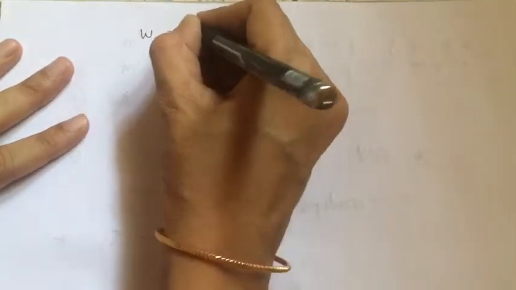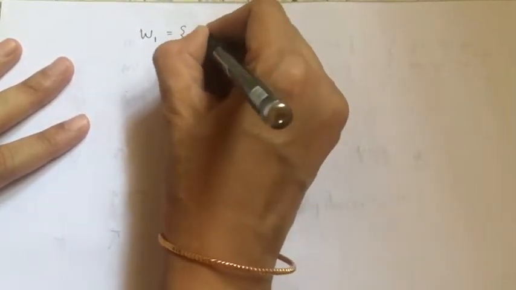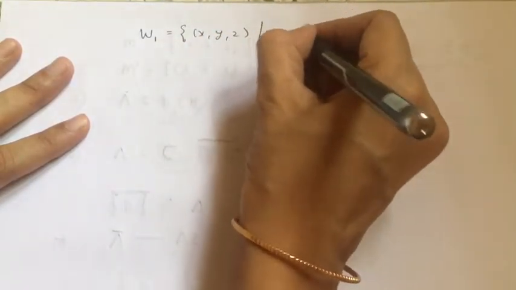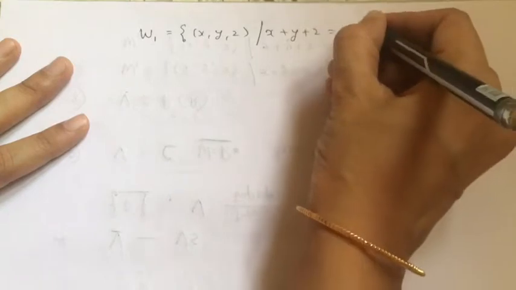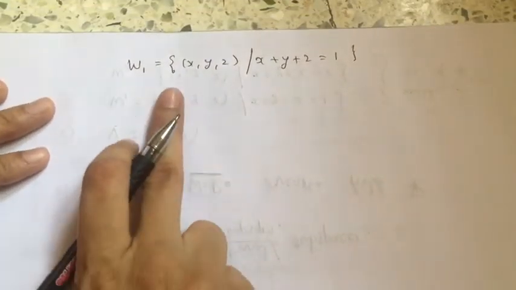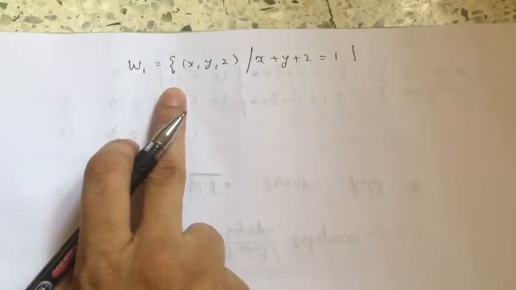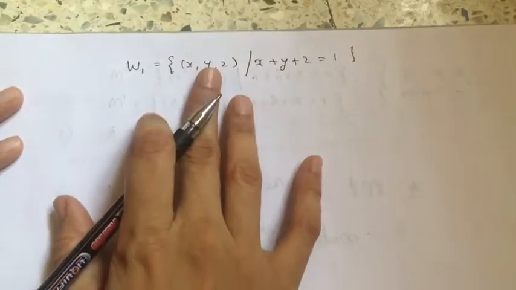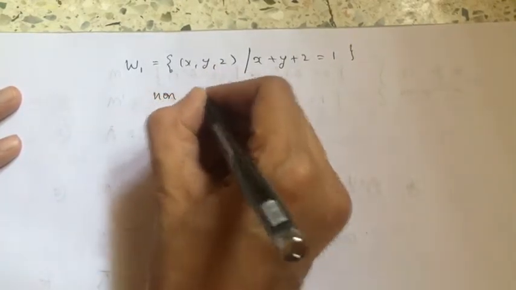When I have defined W1, it has vectors (x, y, z) in such a way that x plus y plus z equals 1, right? Now this is of course non-empty, no problem. There are elements in this set, so W1 is non-empty.